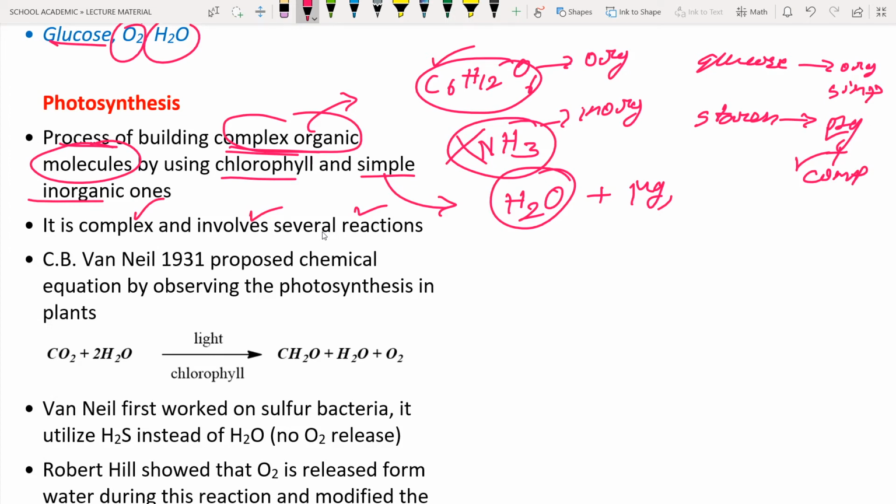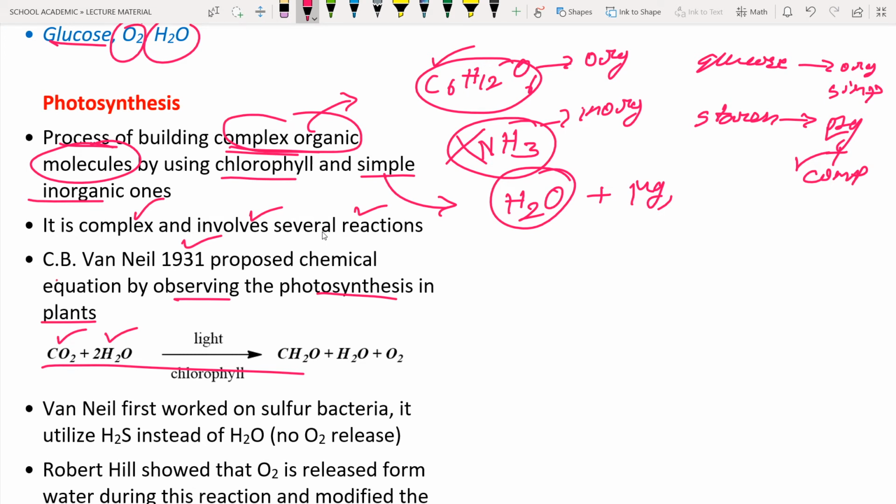The important scientist is C.B. Van Niel. In the year 1931, he proposed the chemical equation by observing photosynthesis in plants. He gave the chemical reaction, but this is a skeletal formula. What is meant by skeletal formula? Skeletal formula means it doesn't have any balancing. This is not a balanced equation, it's just a rough structure of the photosynthesis chemical reaction, so we can say this is the skeletal reaction.